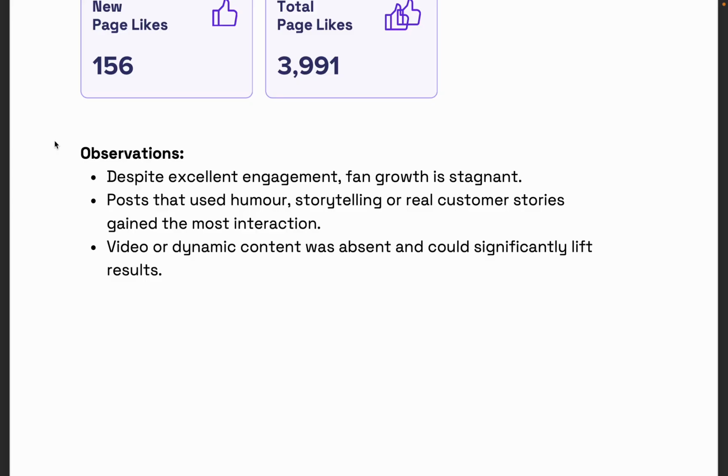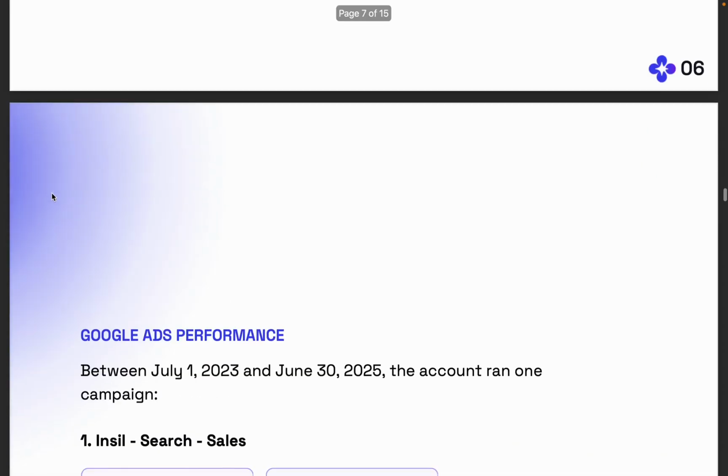It's a little bit thin there because there actually isn't all that much to go off, but there were some interesting thoughts in there about posts that use humor, storytelling, and customer stories generally gaining the most interaction. A little bit general, yes, because that's almost always the case, but it was created from the real information, not based off some made up observation that might be general.